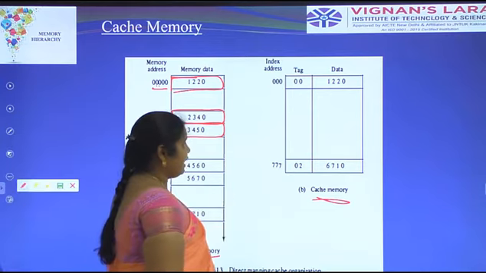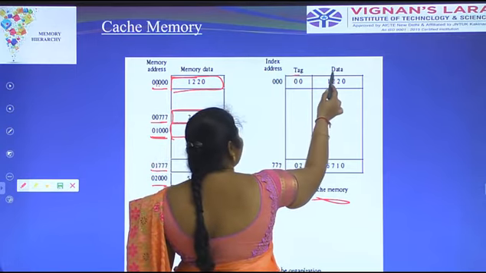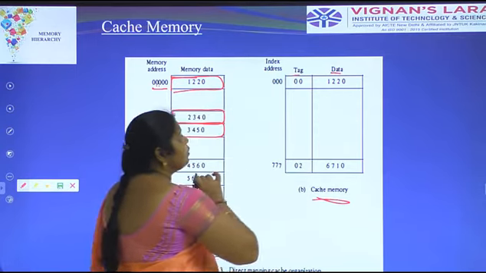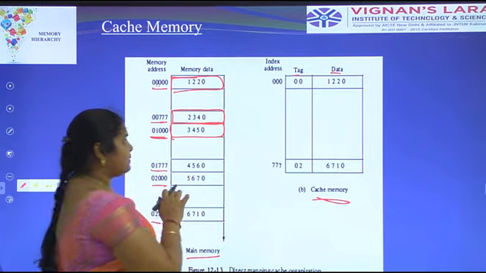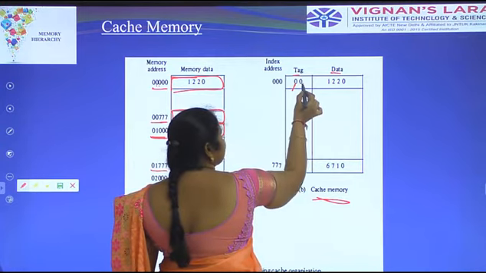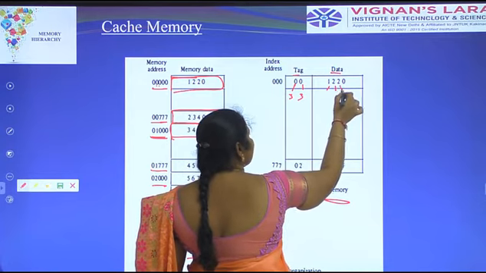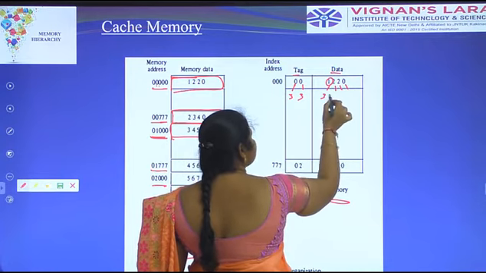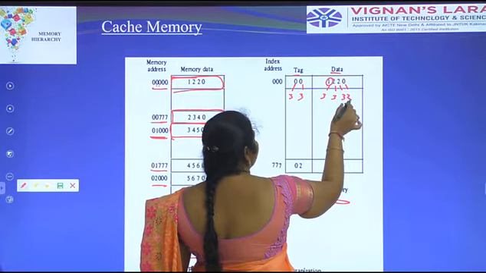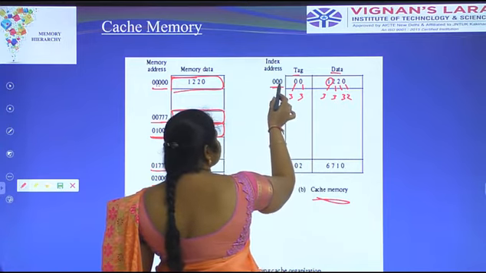Coming to the cache memory, we have the tag and data. The tag is represented in only 6 bits, that's why this is 3 and this is 3. Here the data is 12 bits. Each is represented as 3 octal digits. This is 12 bits. The input is 000.